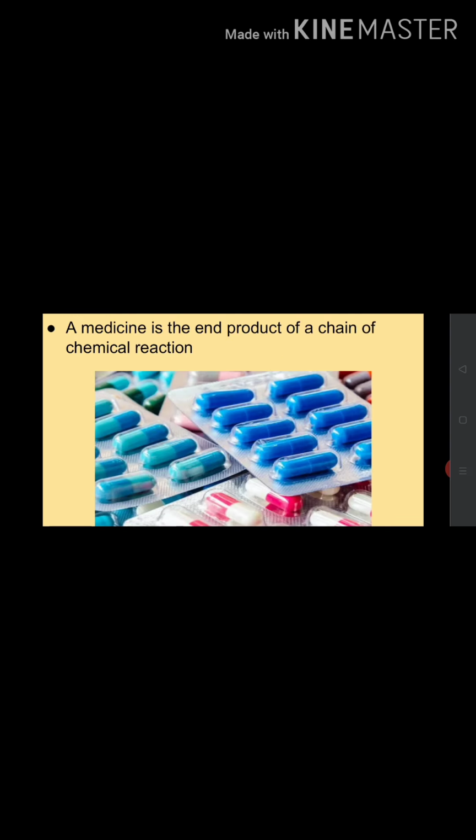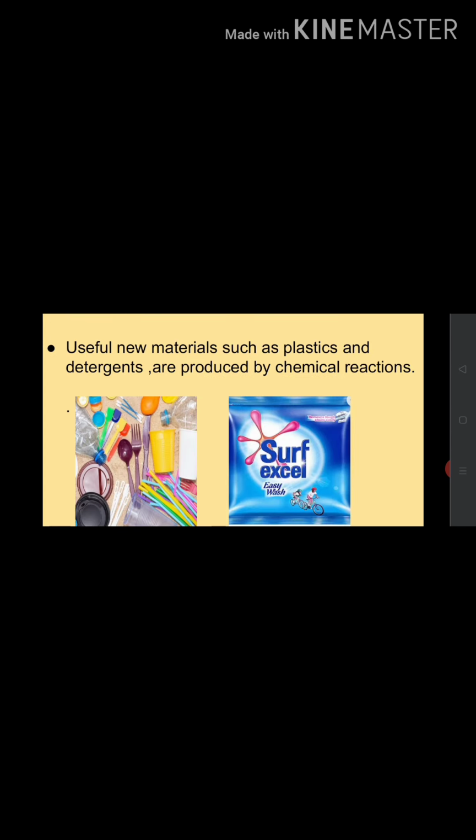A medicine is the end product of a chain of chemical reactions. These all represent chemical reactions or chemical changes. Some useful new materials such as plastics and detergents are produced by chemical reactions. So we can say that every new material is discovered by studying chemical changes.